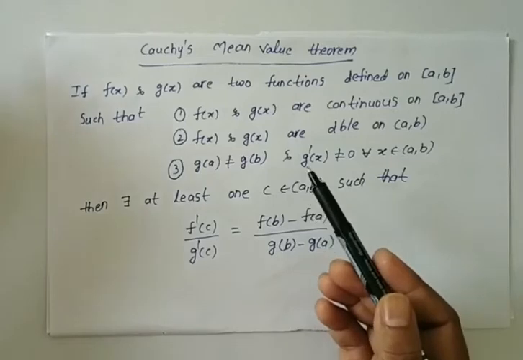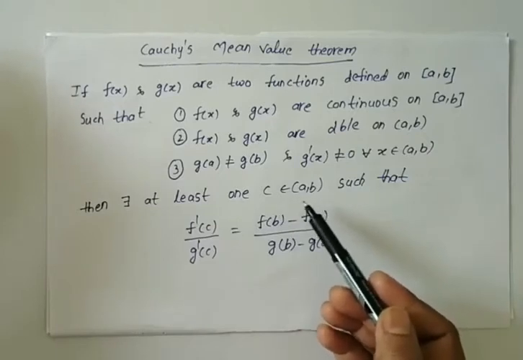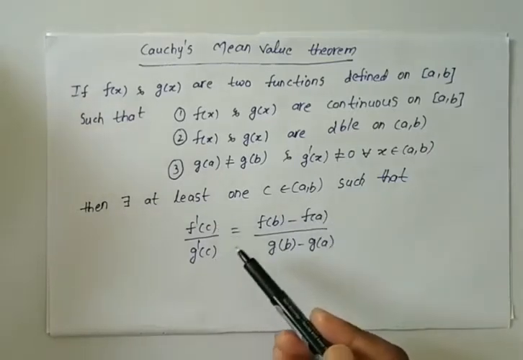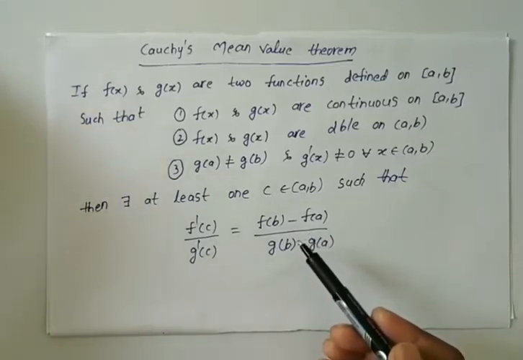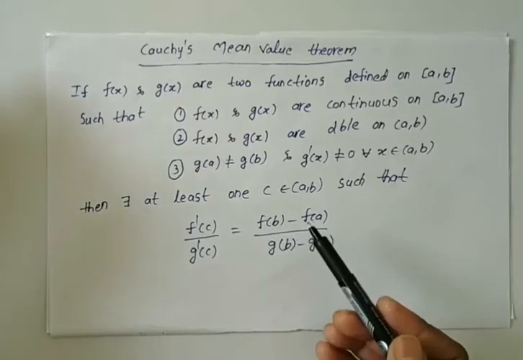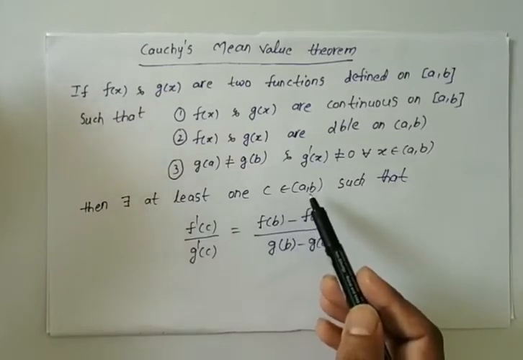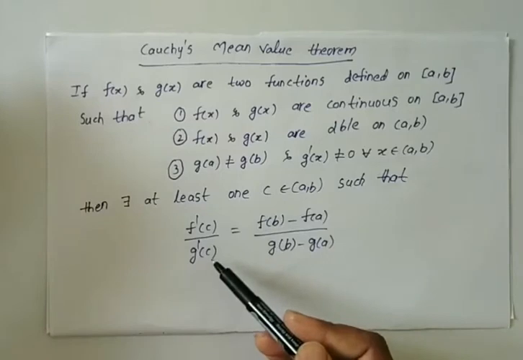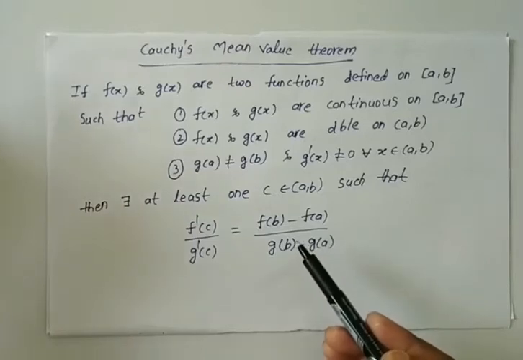And if you are able to find at least one c belonging to open interval a comma b where f dash of c by g dash of c is equal to f of b minus f of a by g of b minus g of a, then only Cauchy's mean value theorem is verified, otherwise not verified.